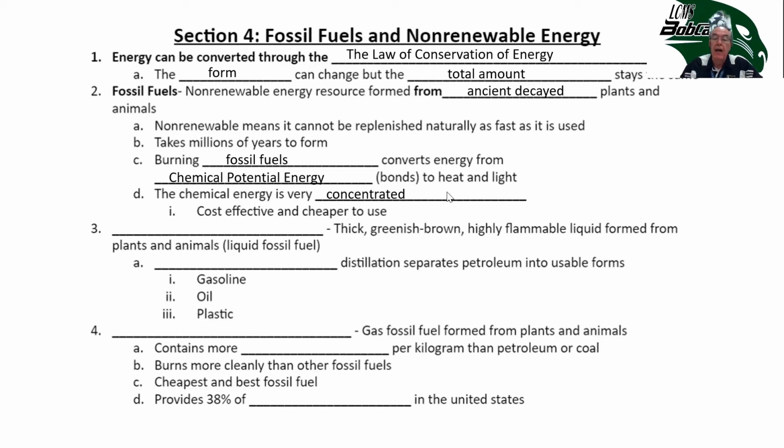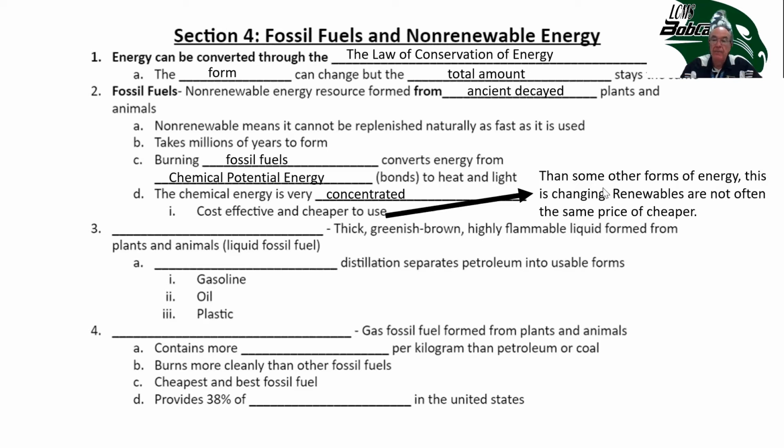Chemical energy is very concentrated compared to other forms of energy, like in wood. Sometimes kids say, well, if we ran out of fossil fuels, couldn't we just power things with wood? The amount of energy that comes out of burning wood is nowhere near as concentrated as the energy that comes from fossil fuels. So we would end up cutting down all the trees in the United States in a very short amount of time, and then we'd have nothing.